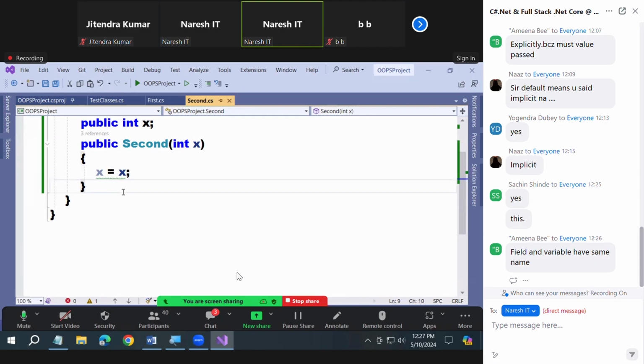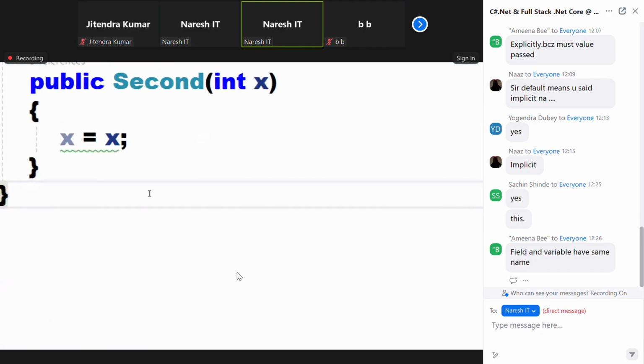What I mean to say is, when you say within the block first preference goes to local, so x is equals to x. When you say x is equals to x, then what do you mean? Left hand side is also local only, right hand side is also local only. Means you are assigning the values to the same. Understood or not? You are assigning the value to the same.